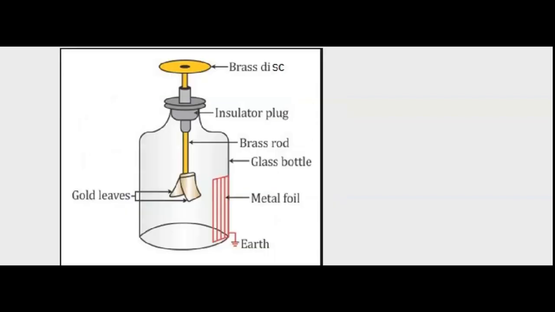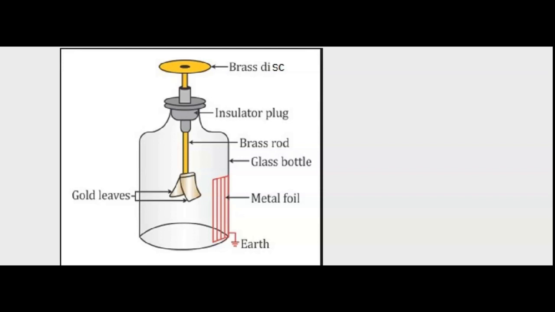Gold leaf electroscope. A gold leaf electroscope is an instrument which is used for detecting the presence of electric charge and its polarity, that is, what charge it carries. The instrument can also be used for measuring the potential difference. Now, the essential parts of the gold leaf electroscope are shown in this figure. You can see that there are two extremely thin gold foils, gold leaves, attached to the end of the rod, which is fitted into a glass jar through an insulating stopper S of cork or rubber, etc.